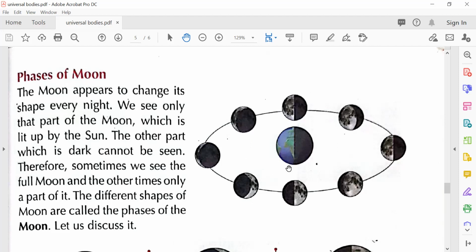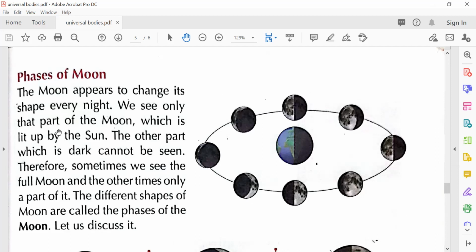Okay, so let's see. If you concentrate on this figure, you will understand a very important thing, and it will help you in all the classes. If you go to standard 4, standard 5, it will help you. So today you have to understand this diagram. This is called phases of the moon. The moon appears to change its shape every night. So if you go and watch the moon every night, you will see that the moon has a different shape.